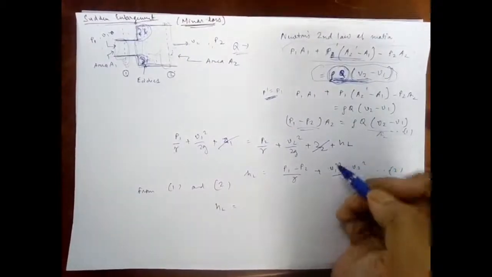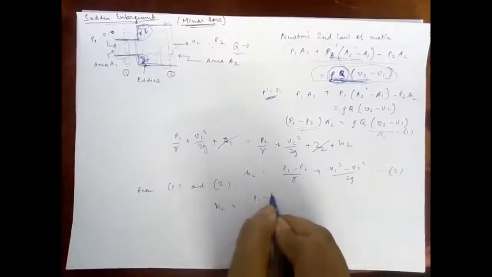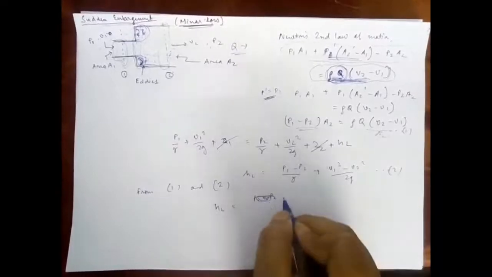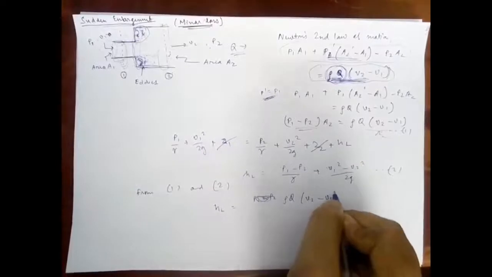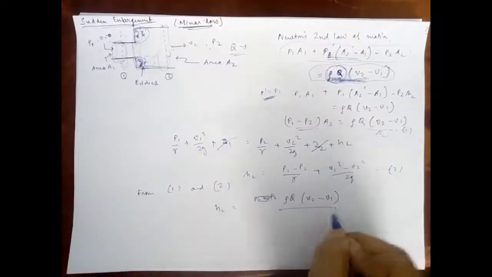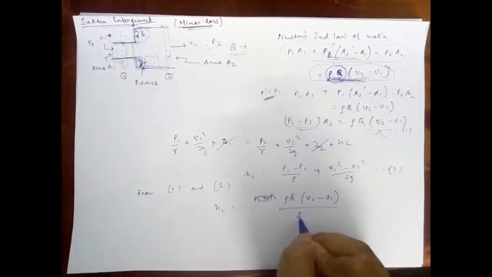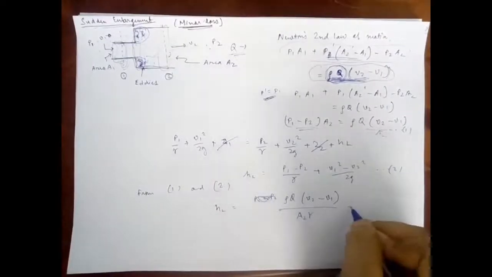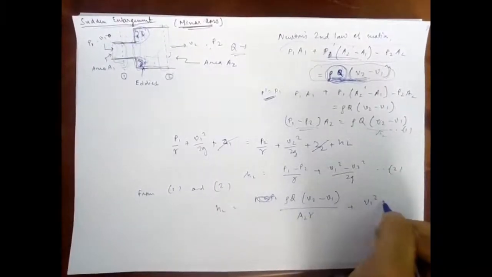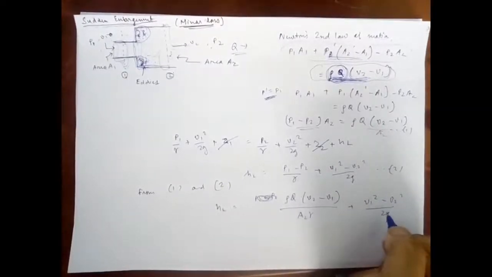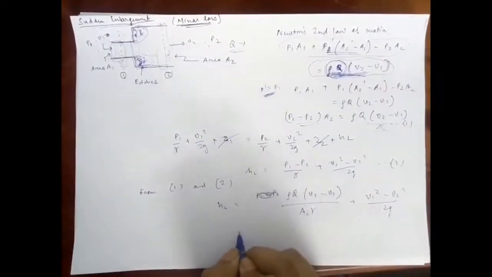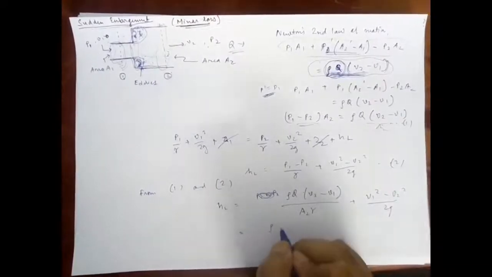So HL will be equal to P1 minus P2, replaced by rho Q (V2 minus V1) upon A2 gamma, plus (V1 square minus V2 square) upon 2g, right?